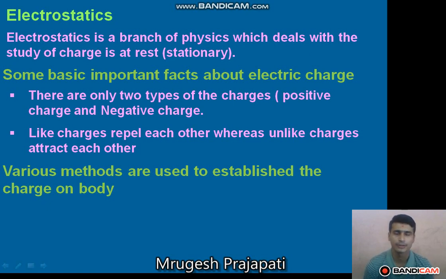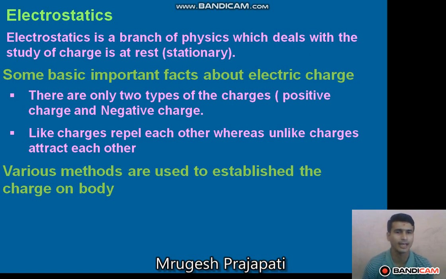If you study an atom, it has protons, electrons and neutrons. A proton is a positively charged particle, an electron is a negatively charged particle, and in the atom the number of protons and the number of electrons are the same.